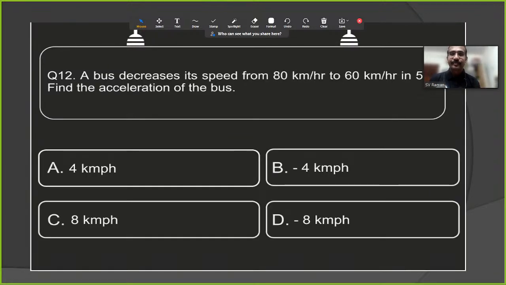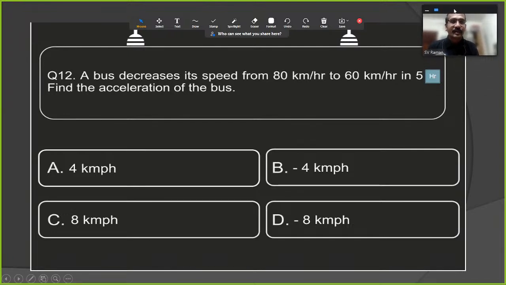Next question. A bus decreases its speed from 80 km per hour to 60 km per hour in 5 hours. Find the acceleration of the bus. Option A, 4 km per hour. Option B, minus 4 km per hour. Option C, 8 km per hour. And option D, minus 8 km per hour.